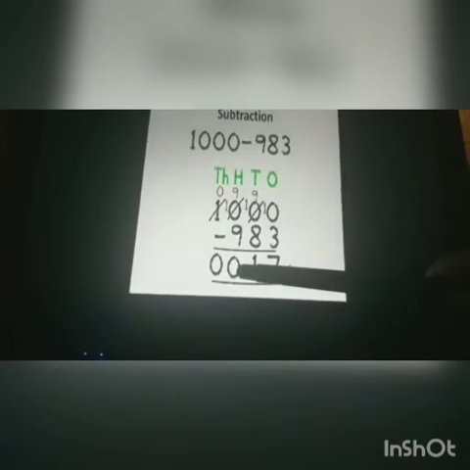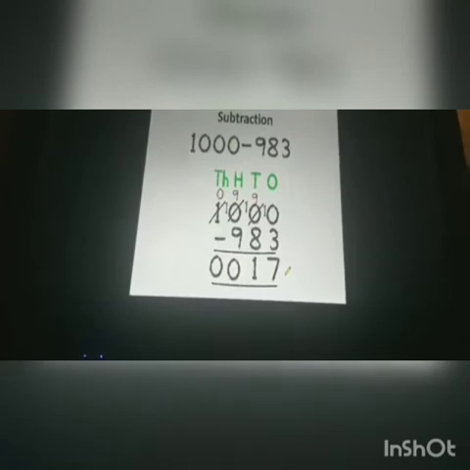So we need to borrow from 1, meaning the 1000 place has to lend 1. 1 becomes 0 after lending 1, and it becomes 9. It again becomes 9, and this becomes 10. Now if we do the subtraction, 10 minus 3 is 7. 9 minus 8 is 1. 9 minus 9 is 0. 0 minus 0 is 0. So we get the answer, which is equal to 17.